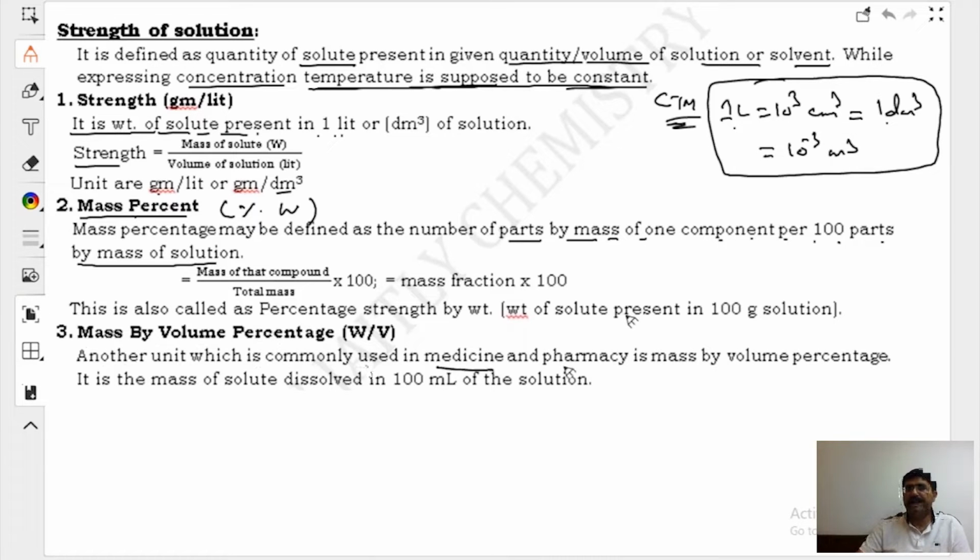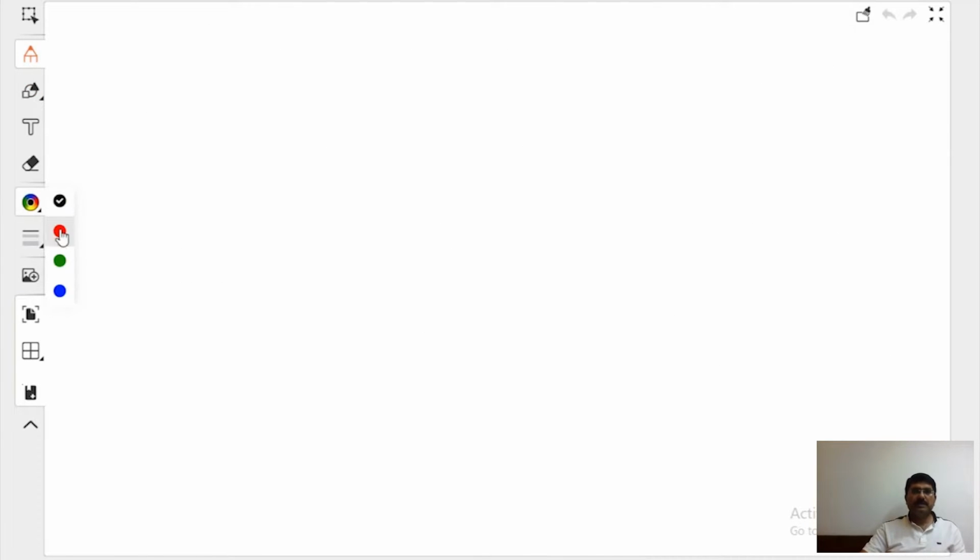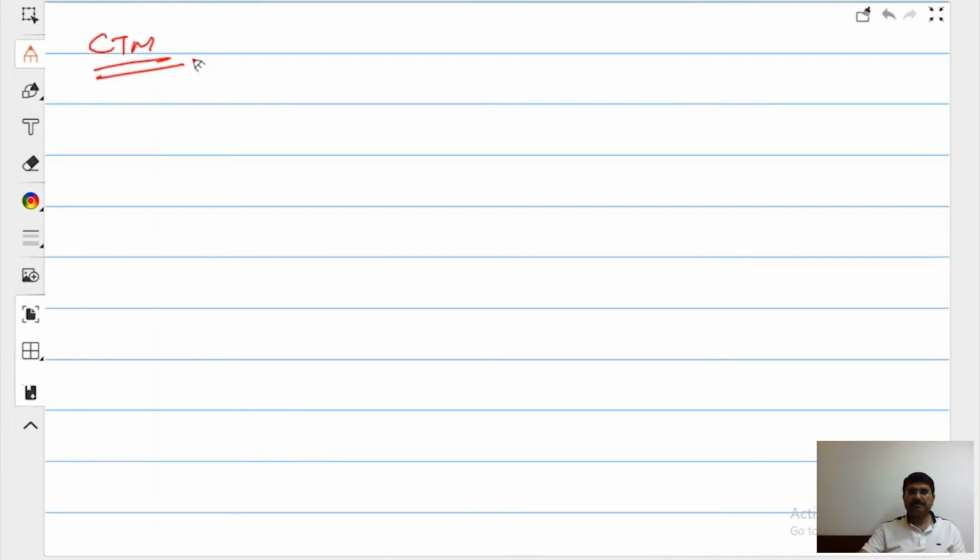In medicine and pharmacy, it is mass by volume percentage. It is the mass of solute dissolved in 100 ml of solution. See, now I wrote CTM, commit to memory.